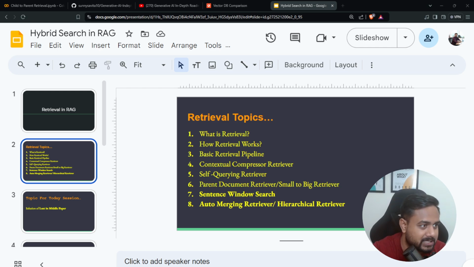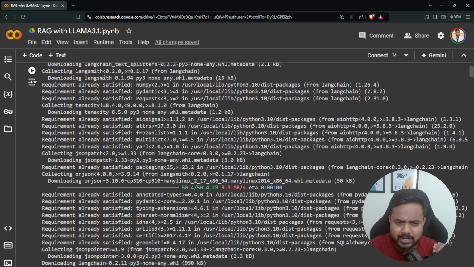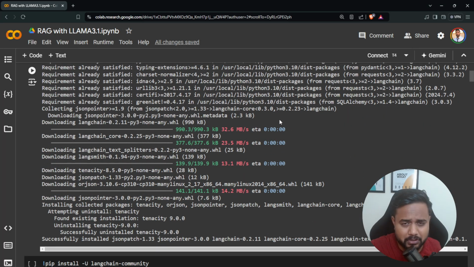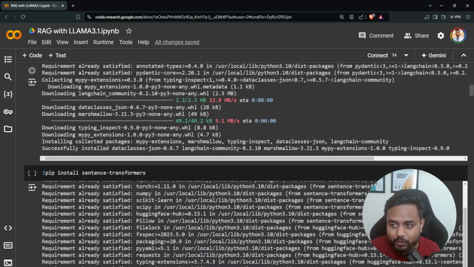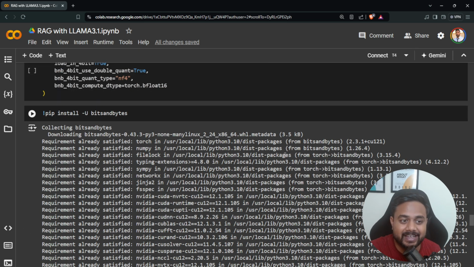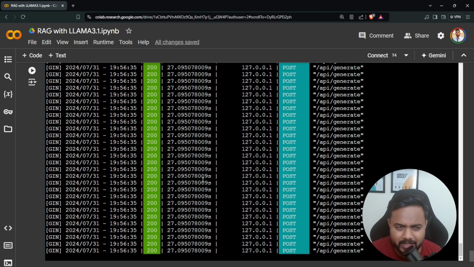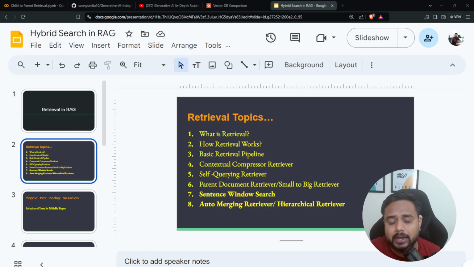And here guys, you will be surprised that I have created one more solution related to this RAG with Llama 3.1. That's quite an amazing solution. So right after this particular video, you will get this RAG with Llama 3.1 as well. And you won't believe that I'm running this Ollama inside the Colab itself. I will let you know how you can set up Ollama inside the Colab only, so that you can easily test different models and no need to install or download it inside your local system, right? So I hope I have given you enough information. And now let's start with the solution, guys.